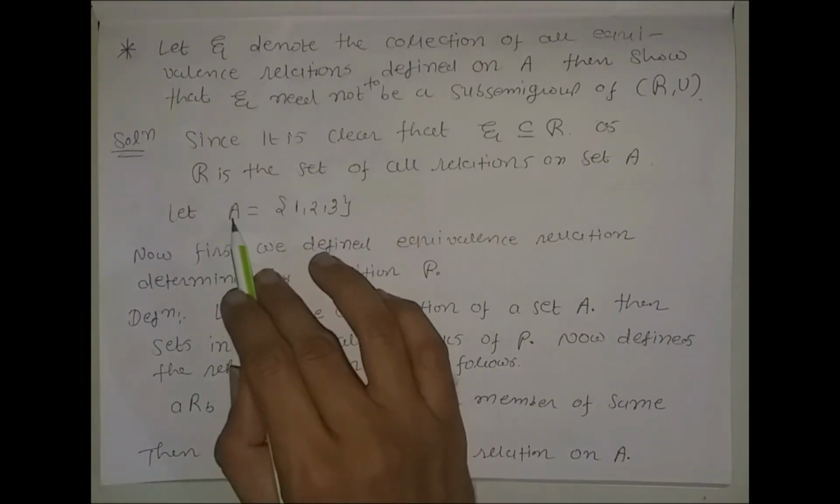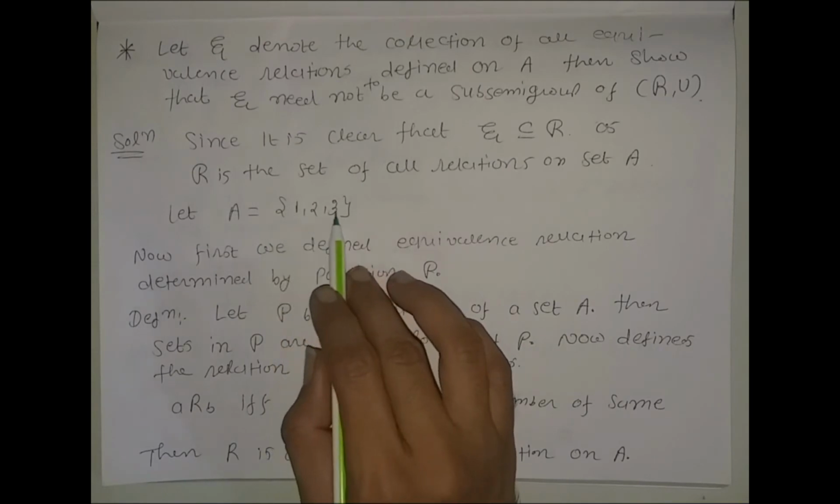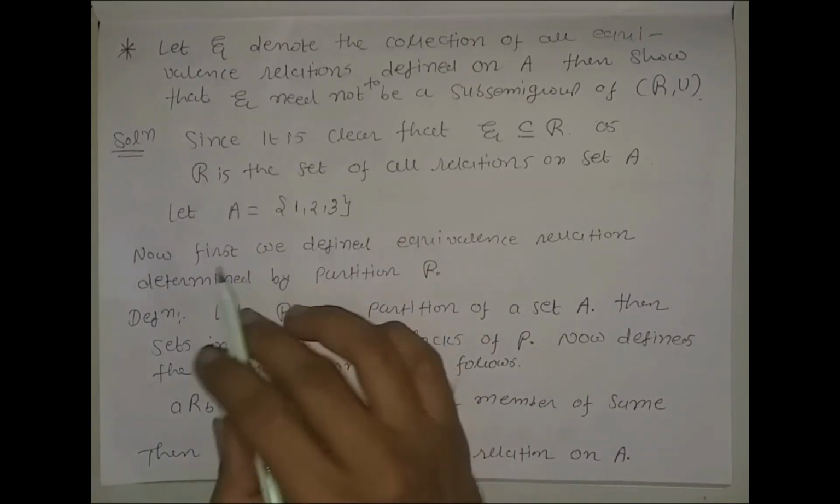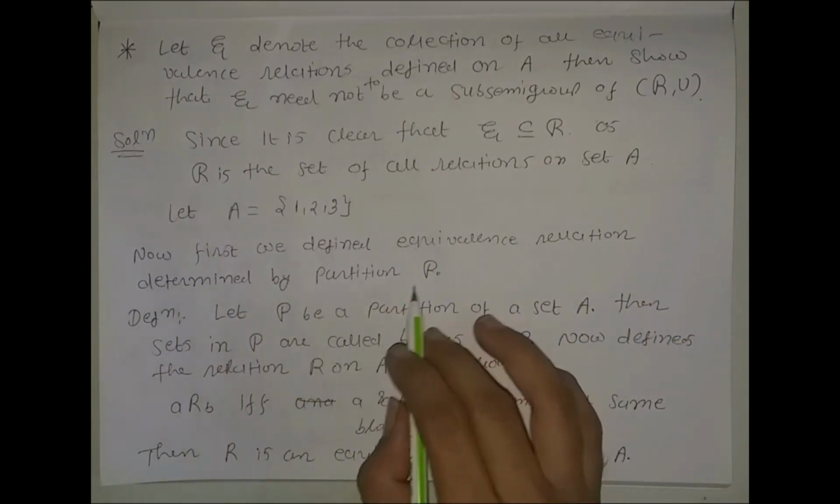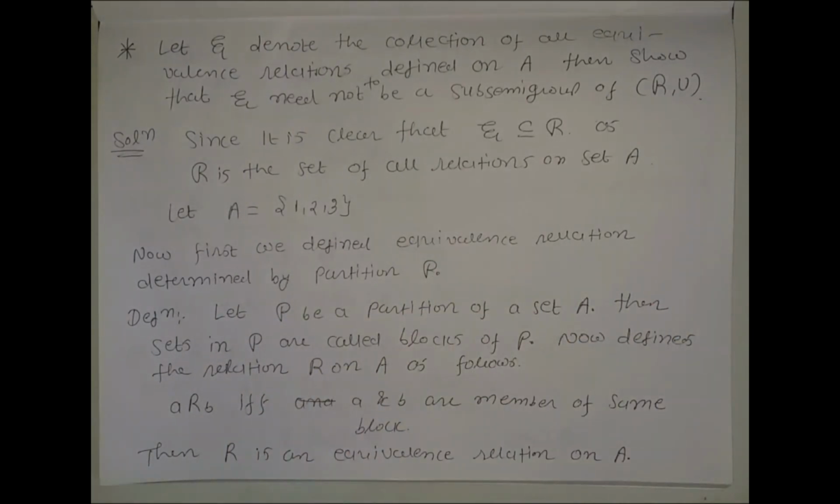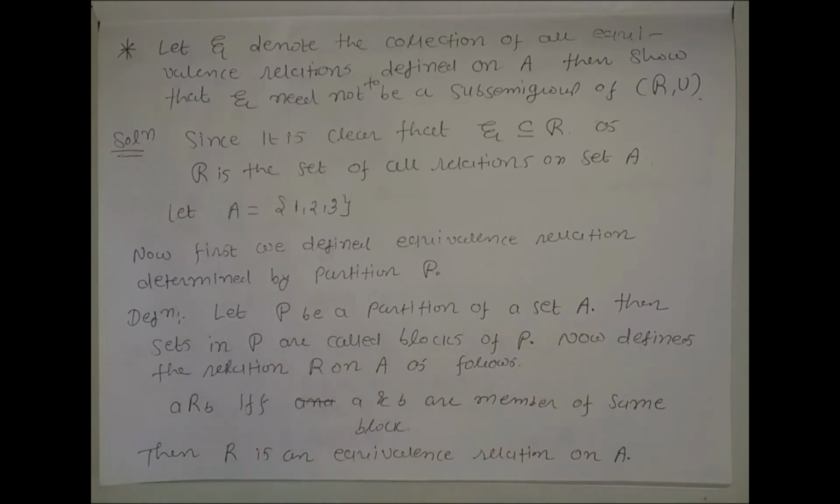Okay. So consider a non-empty set A equal to the set of numbers 1, 2 and 3. For that, first we define the equivalence relation determined by the partition P. Let P be a partition of set A.